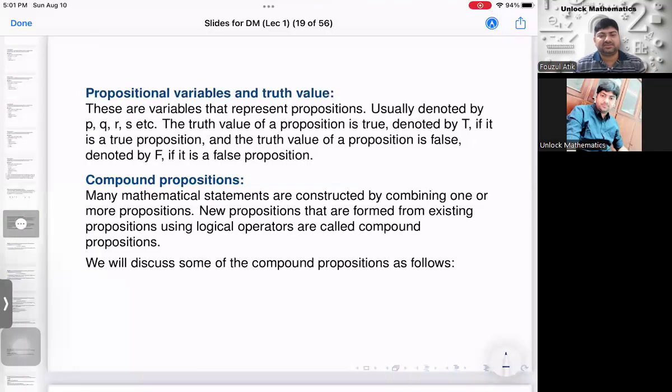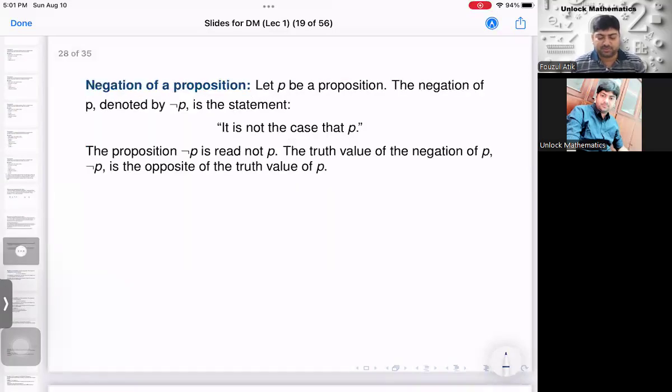We will discuss this kind of compound proposition from now onwards. The first and easiest compound proposition is the negation of a proposition. Let P be a proposition, then the negation of P is denoted by this symbol.